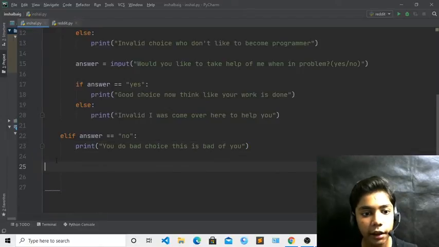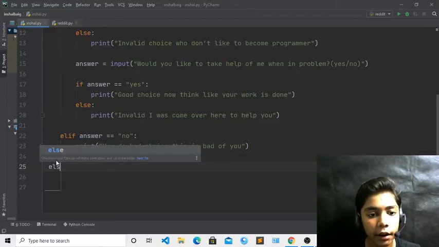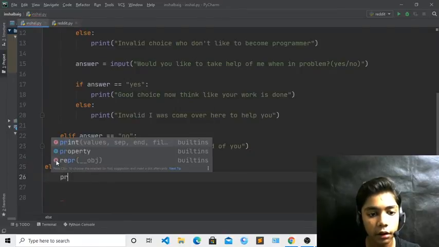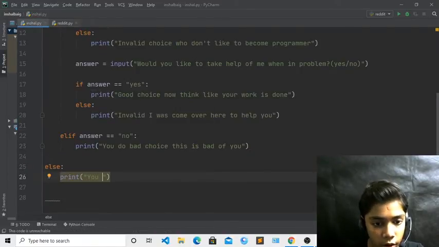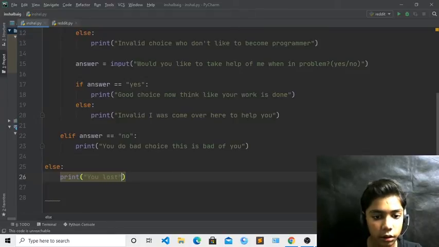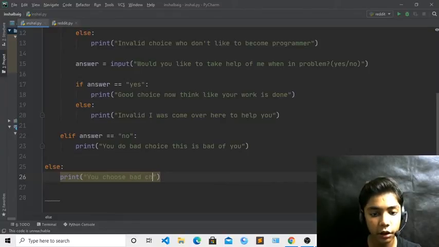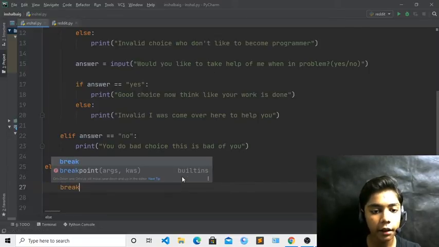just come and write like that, and now here you have to define else and write print, "you lost. You choose bad choice" over here. Okay, so now like this I have done over here, write break,